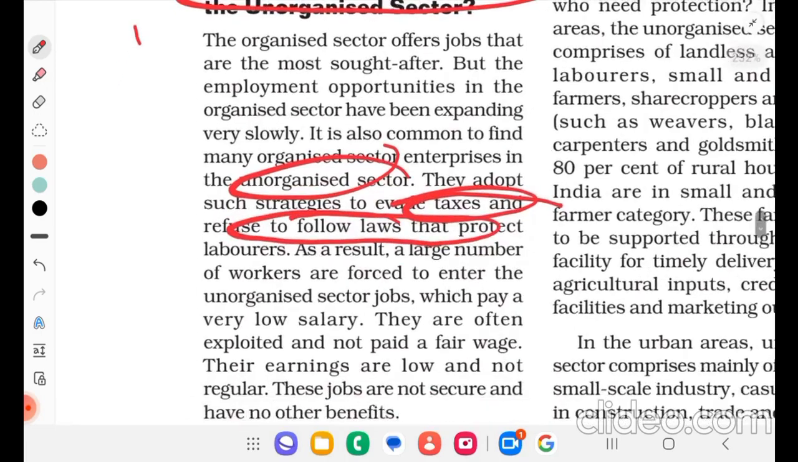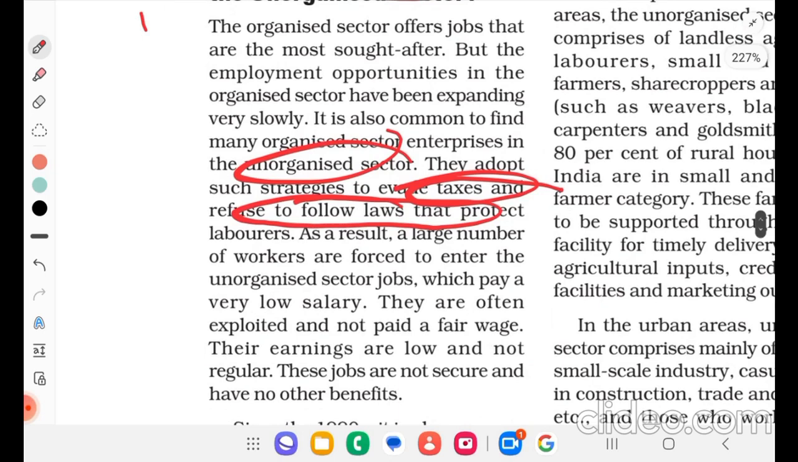As a result, a large number of workers are forced to enter unorganized sector jobs, which pay a very low salary. They are often exploited and not paid a fair wage. Their earnings are low and not regular. These jobs are not secure and have no other benefits.